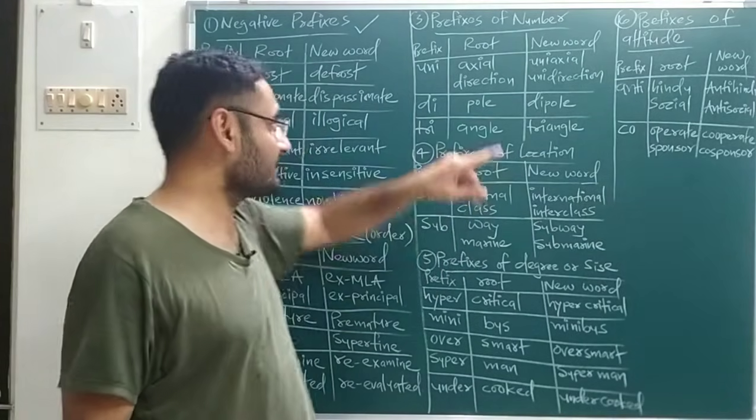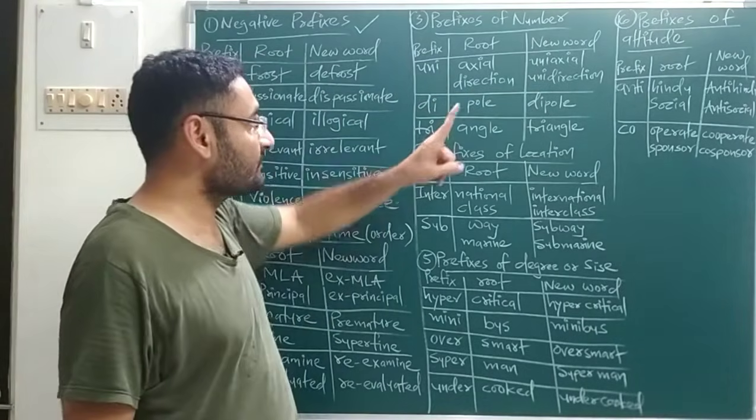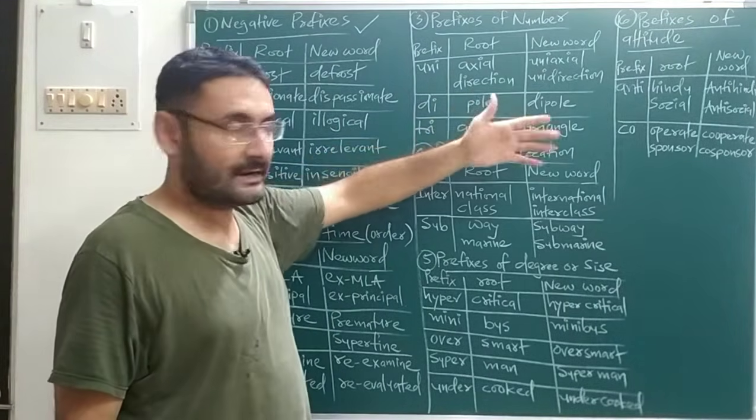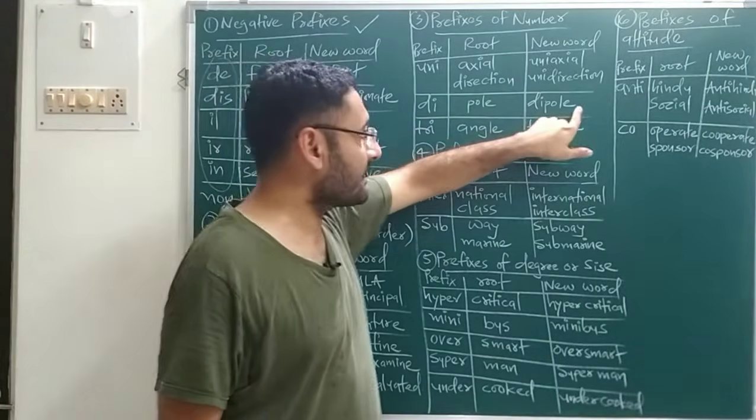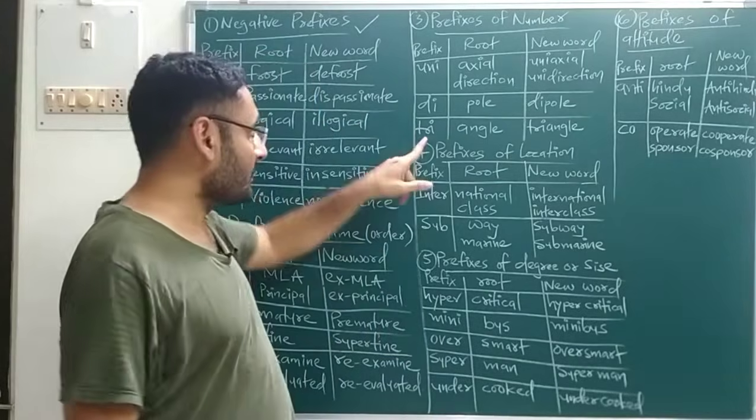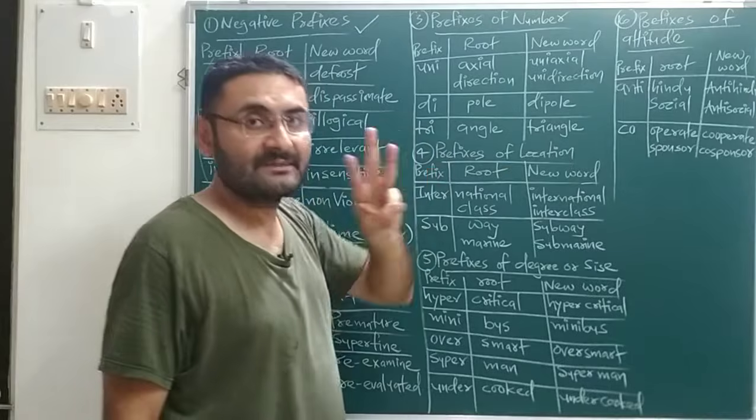Biaxial means two axes, like this. Okay, next is direction. So unidirection means one direction. Okay, bidirection means two direction. Then next prefix is dipole. So I will say dipole. Dipole means two poles. Okay, next is tri, and root is angle, so triangle, that means three angle.